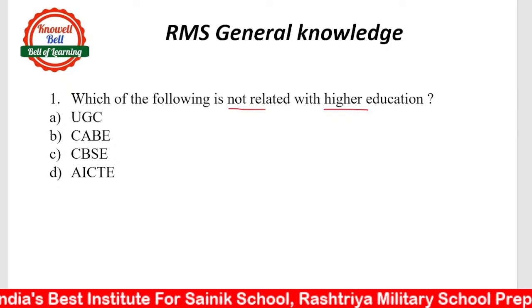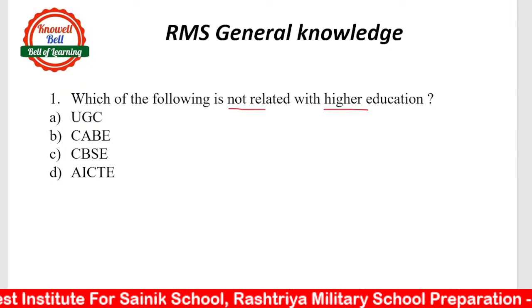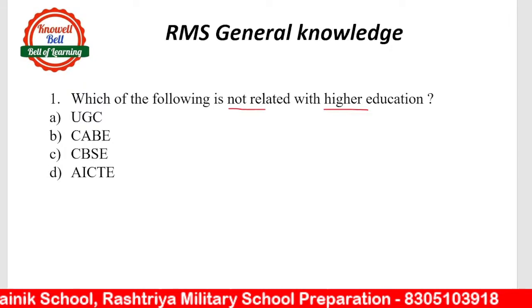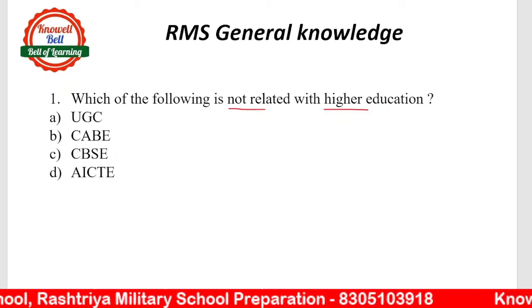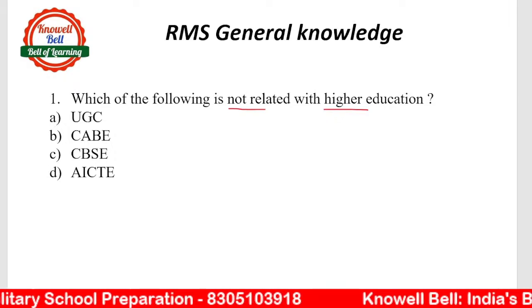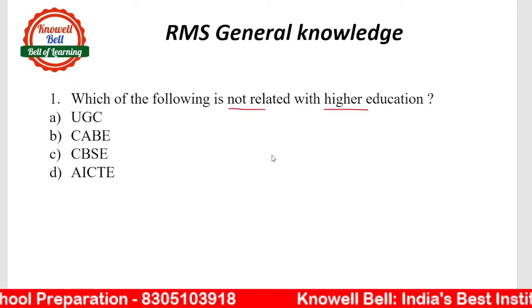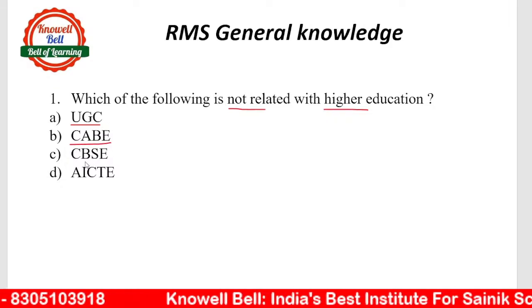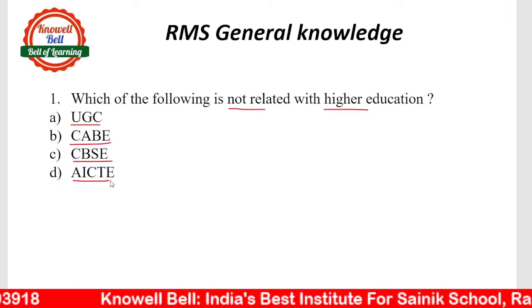Good evening Vaishnavi. So yes, which one of the following is not related to higher education? What is the meaning of question? That जो आपको options provided hai, among them which is not related to higher education. So let's have a look. The options are UGC, CABE, CBSE and AICTE.